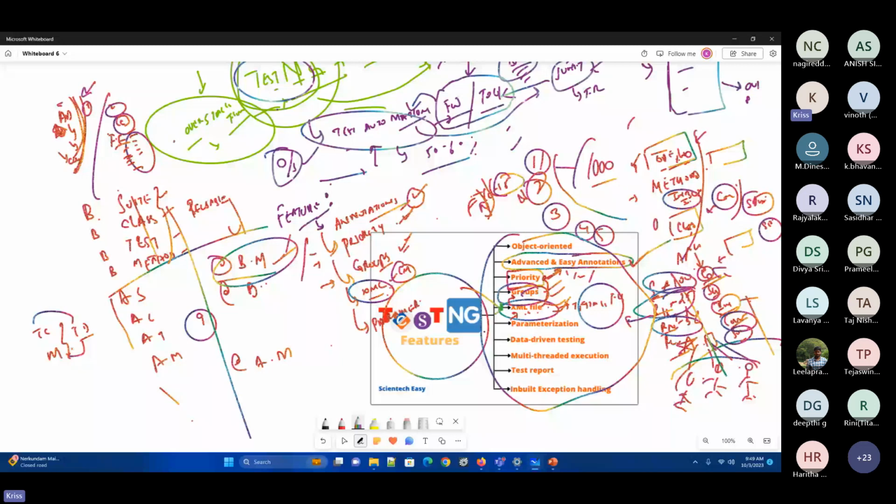So based upon this particular test data, this particular test case or method would be executed, and then it will give me the output. This is called parameterization. So usually how are we passing our test data? We pass our test data from Excel sheets, CSV sheets, JSON sheets, XML or YAML. There are different ways to pass this particular test data.